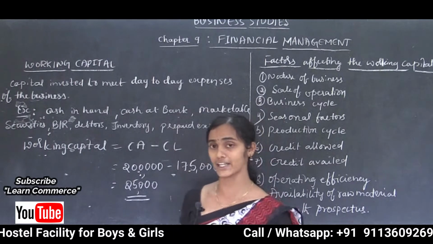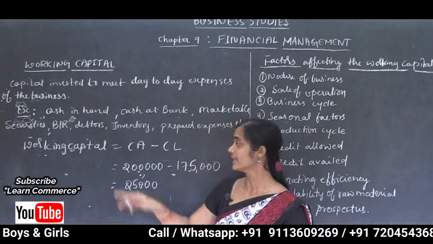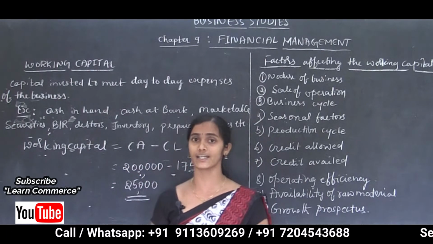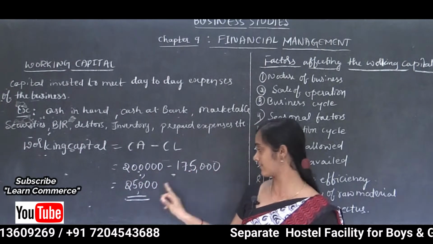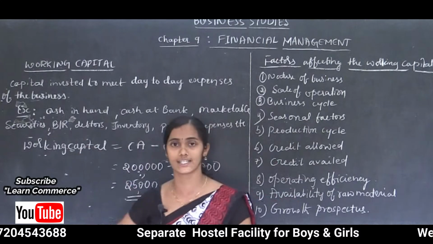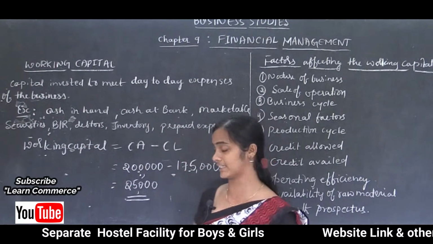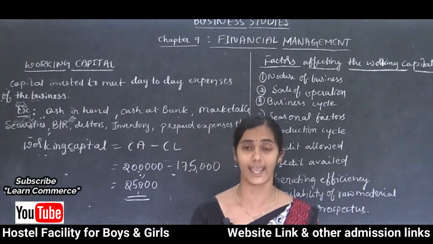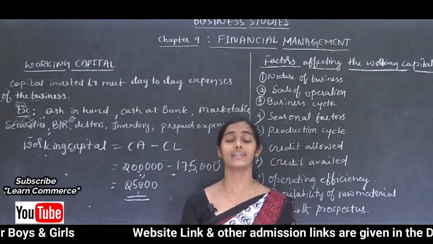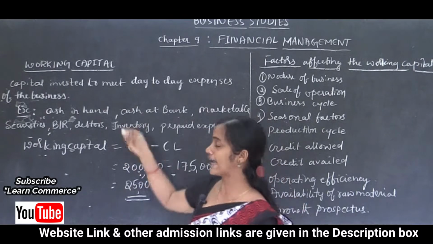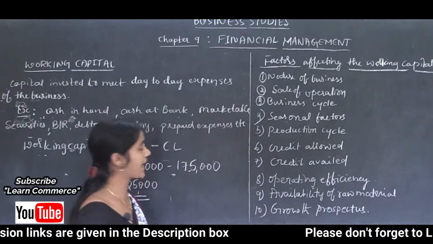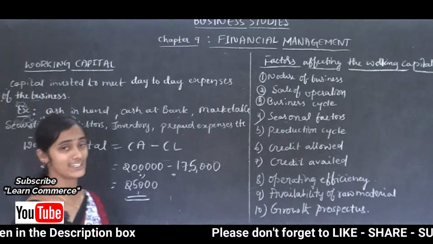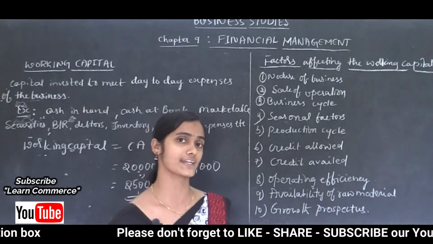So what is the standard definition for working capital? That is current assets minus current liabilities. For example, 2 lakh minus 1,75,000, 25,000 is considered as working capital. Some examples of current assets are cash in hand or cash at bank, marketable securities, debtors, inventory, and prepaid expenses.